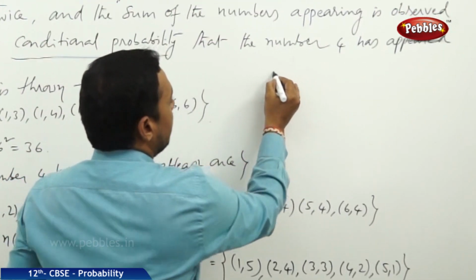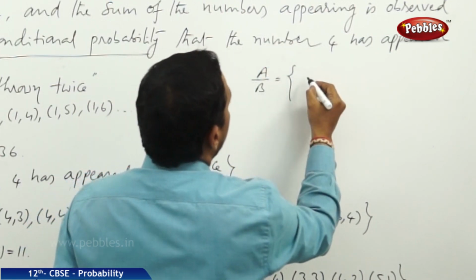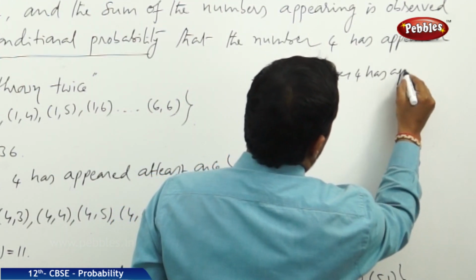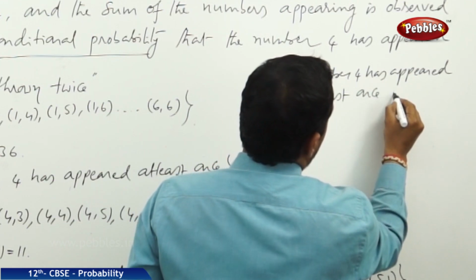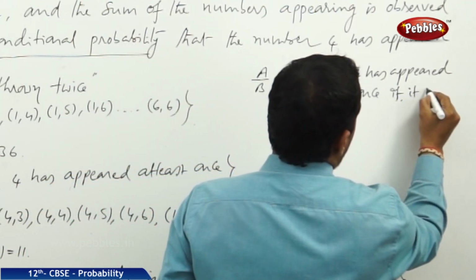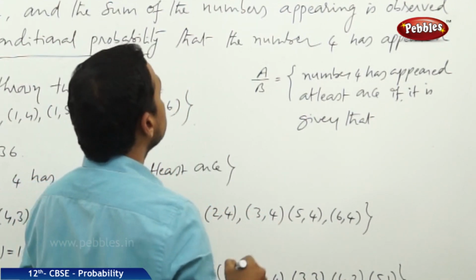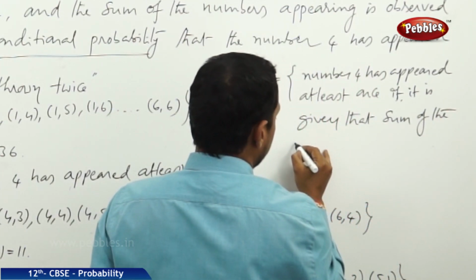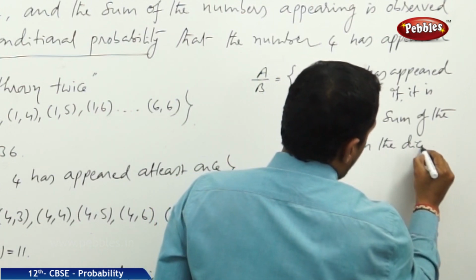Therefore, A by B is a conditional event that the number 4 has appeared at least once, if it is given that the sum of the two numbers on the dice is 6.